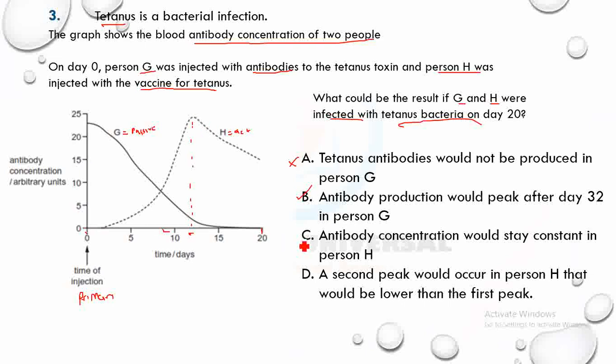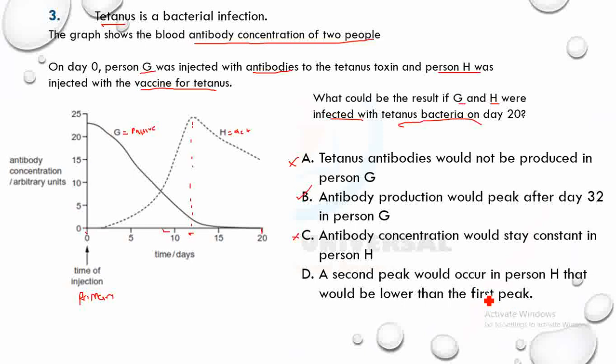Now, would antibody concentration stay constant in person G? No, it will of course peak and then drop. A second peak would occur in person G that would be lower than the first peak?